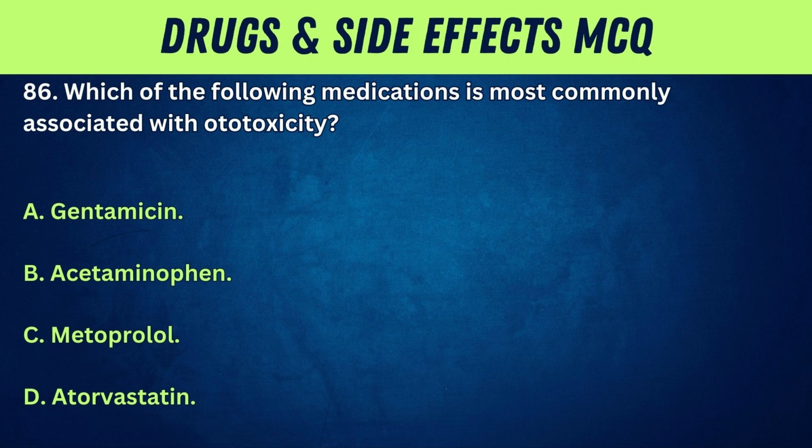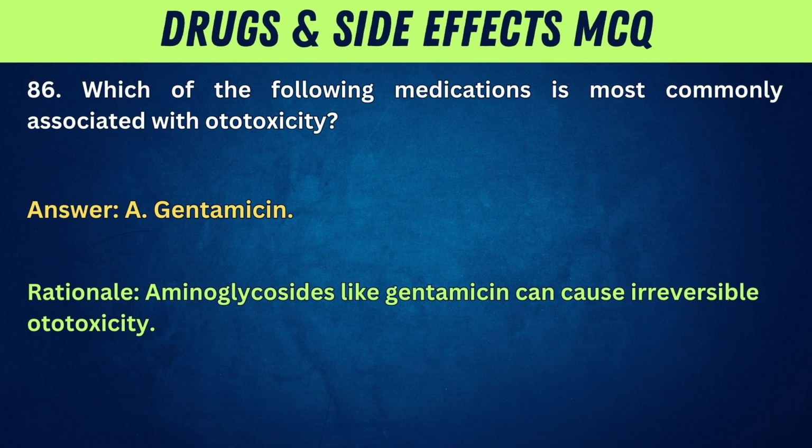86. Which of the following medications is most commonly associated with ototoxicity? A. Gentamicin. B. Acetaminophen. C. Metoprolol. D. Atorvastatin. Answer: A. Gentamicin. Rationale: aminoglycosides like gentamicin can cause irreversible ototoxicity.